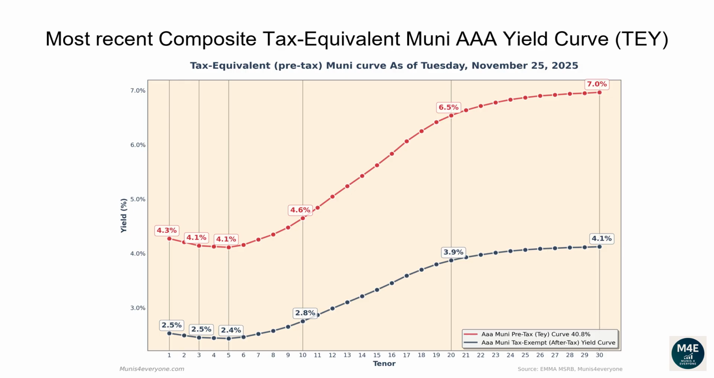The one-year tax-exempt yield is 2.53%, corresponding to a 4.27% tax-equivalent yield for investors in the top tax bracket. The two-year tax-equivalent yield is 4.21%. The 5-year tax-equivalent yield is 4.11%. The 10-year tax-equivalent yield is 4.65%. The 20-year tax-equivalent yield is 6.54%. The 30-year tax-equivalent yield is 6.96%.